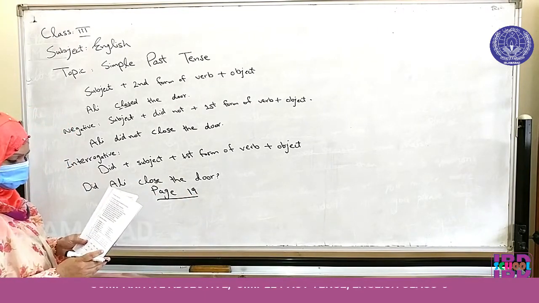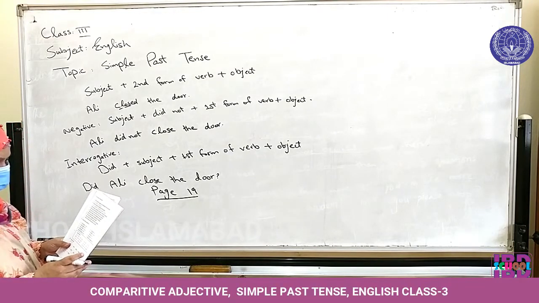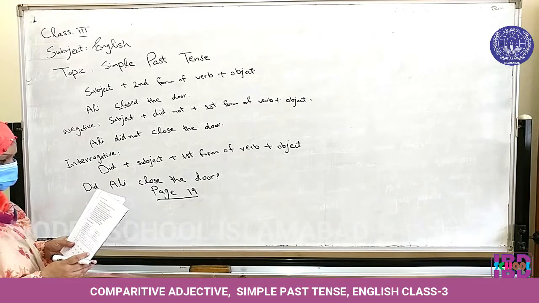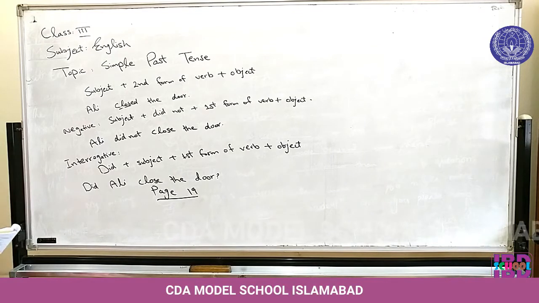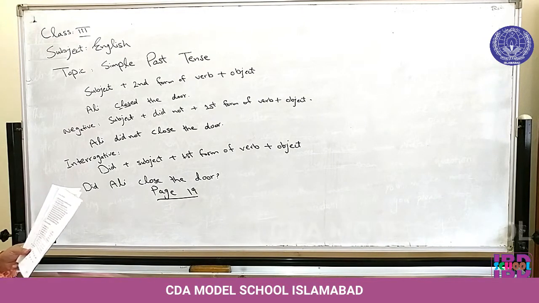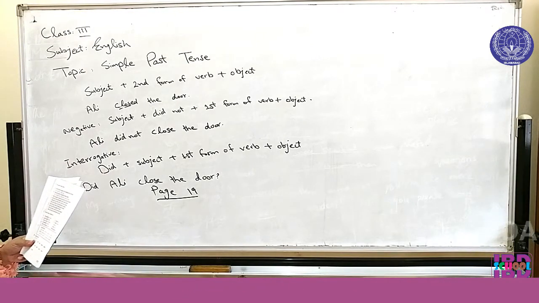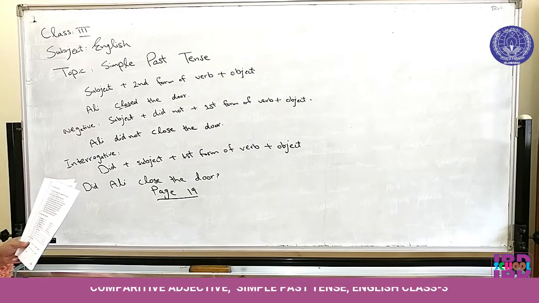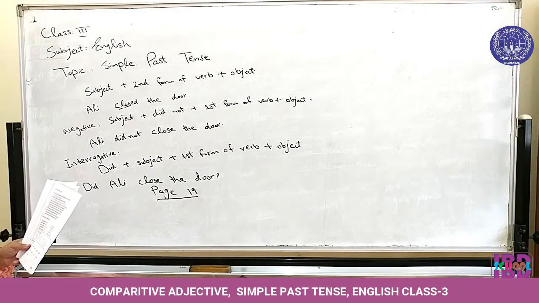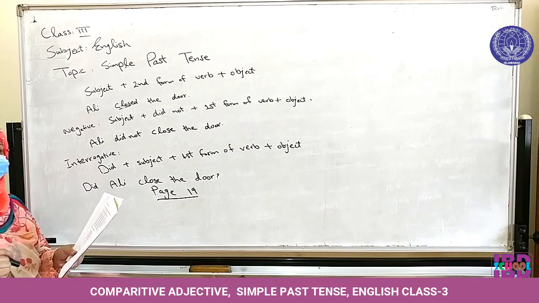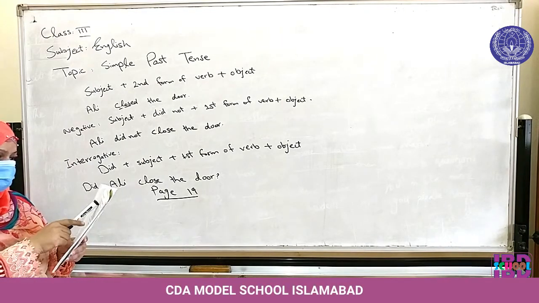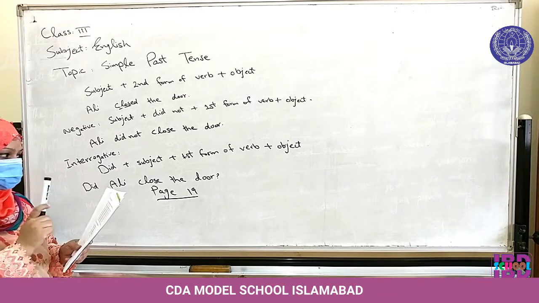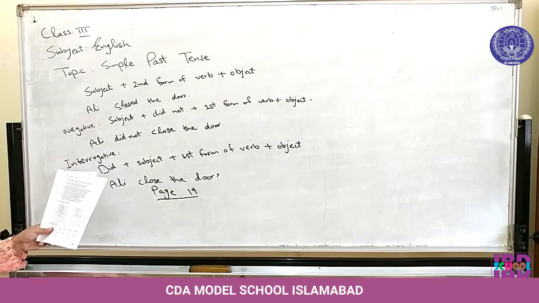Give answers like these. For example, did you have apples for breakfast this morning? And the answer is no, I didn't. I had rice. This exercise you have to solve on your copies. You will use simple past tense in this exercise. Second example is, did you come to school by bus today? Yes, I did. Or no, I did not. I came by Tonga. Please keep in mind that you have to use simple past tense in these answers. You have to solve all these question answers on your copies. This is your homework, page number 19, exercise 5.